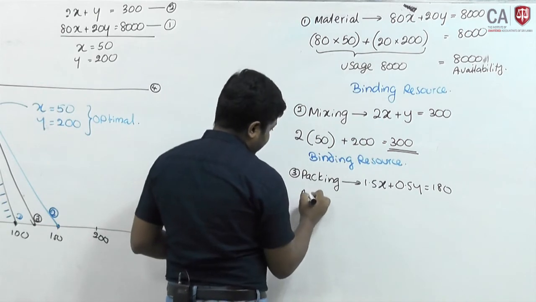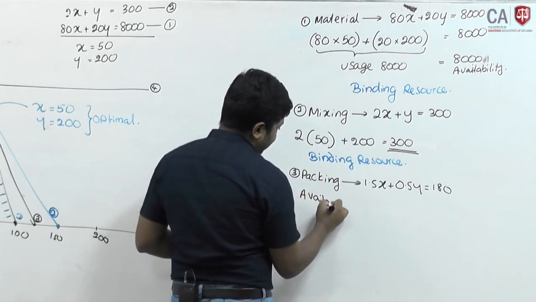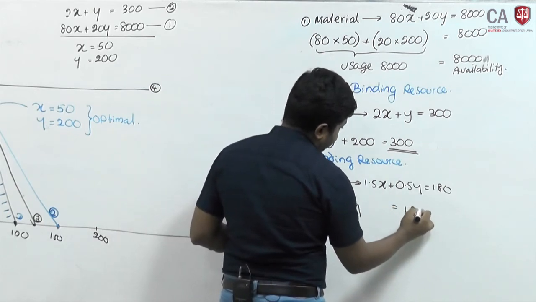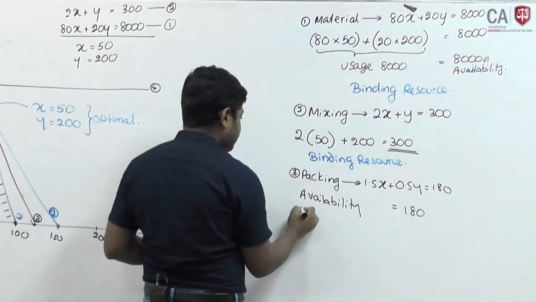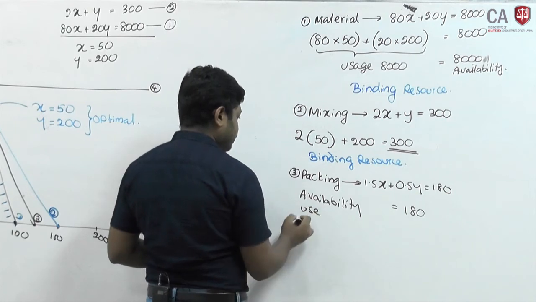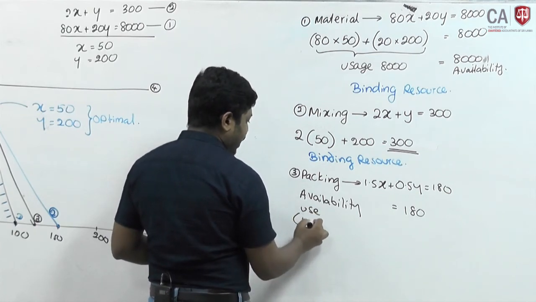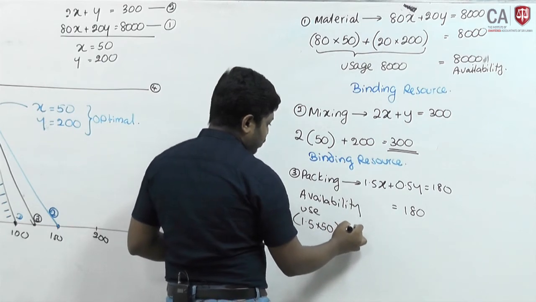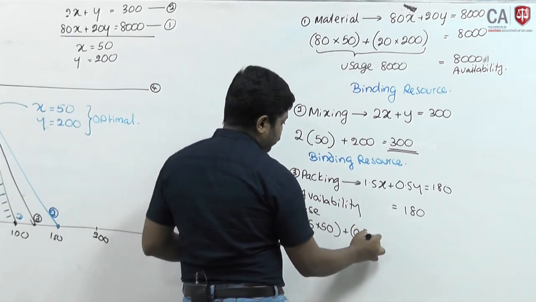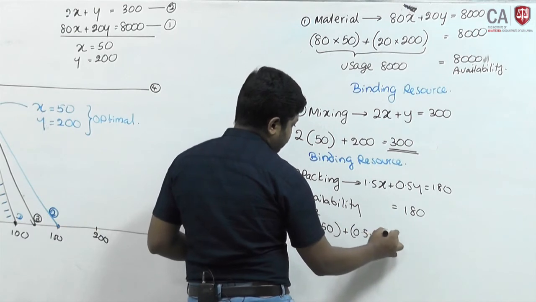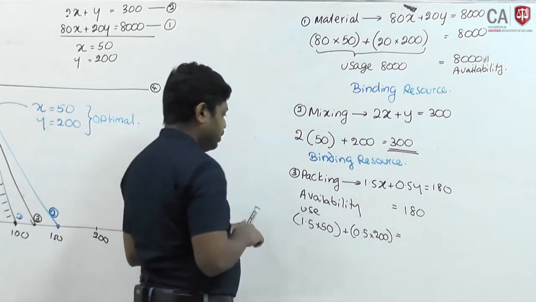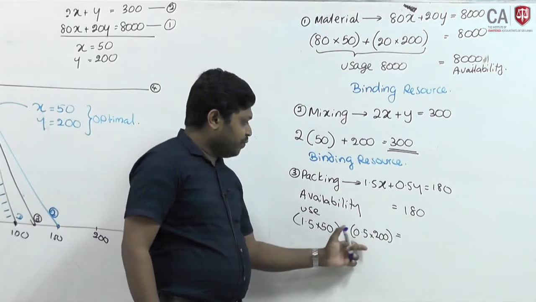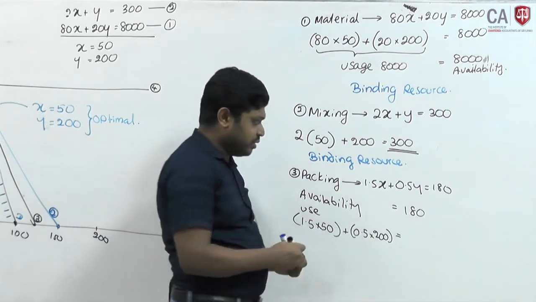So, we can write availability 180 hours, use 1.5 times x is 50 plus 0.5 into y 200. 50 into 1.5 is 75, 0.5 into 200 is 100, altogether 175.